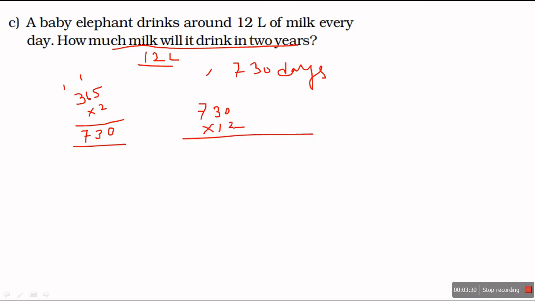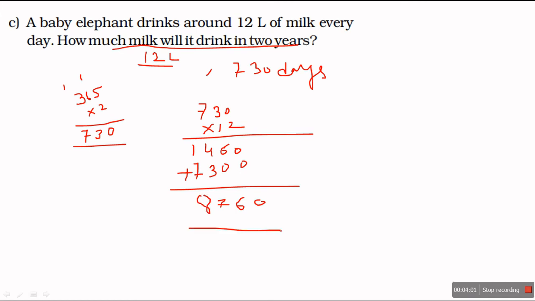Okay, 12 means 10 plus 2, 200, 2 3s are 6, 2 7s are 14. 100, 1 3 is 3, 1 7 is 7. Now I will add 0, 6, 7, 7 and 1 is 8. So the elephant will drink 8,760 liters of milk in 2 years.